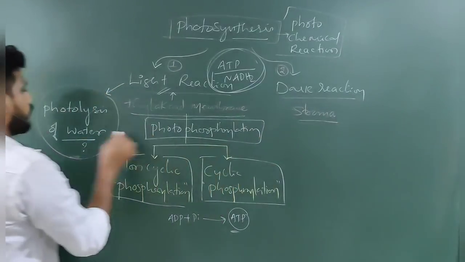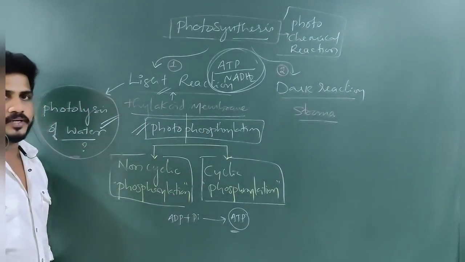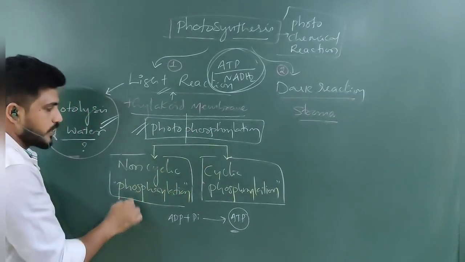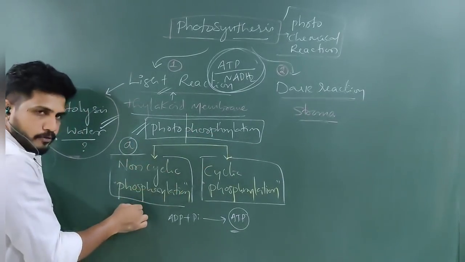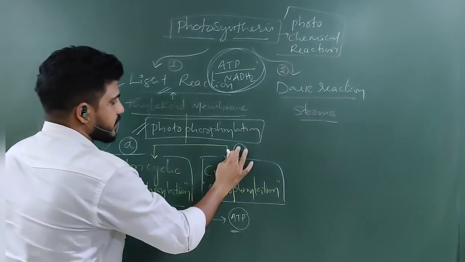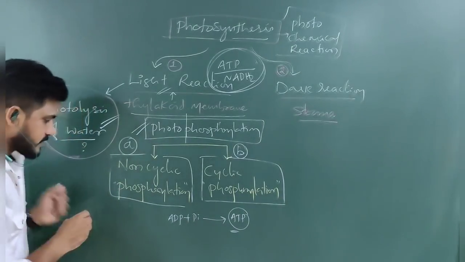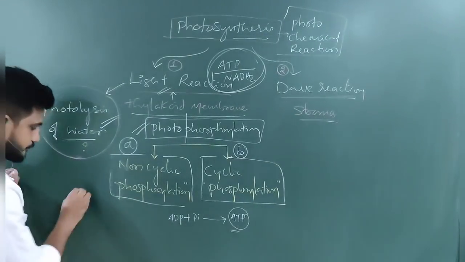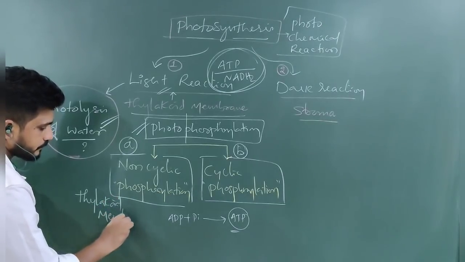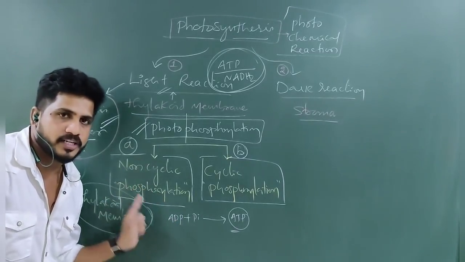Photophosphorylation. So photolysis of water takes place in the light reaction, and photophosphorylation also takes place in the light reaction. But the mode of photophosphorylation is of two types. Type A is non-cyclic photophosphorylation. Type B is cyclic photophosphorylation. Where does non-cyclic photophosphorylation take place? At the thylakoid membrane. Very important: at the thylakoid membrane, non-cyclic photophosphorylation takes place.